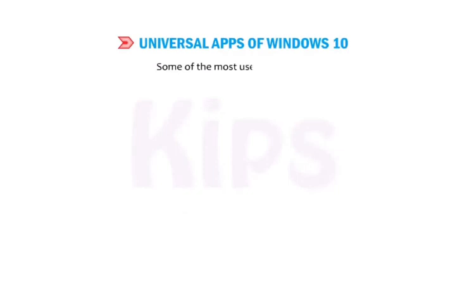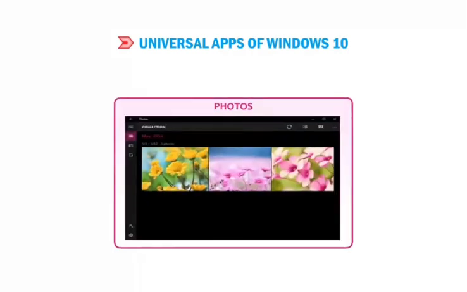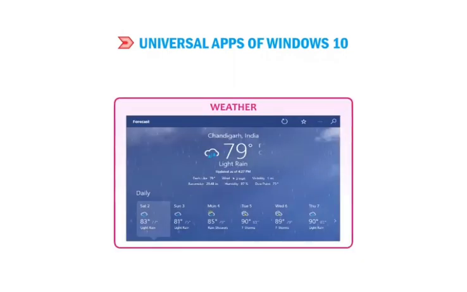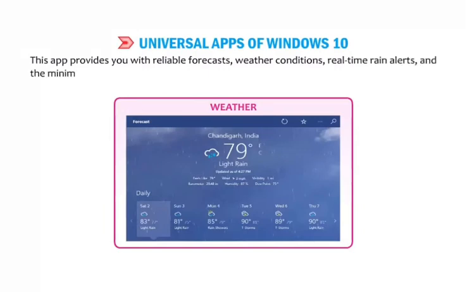Some of the most useful apps are Photos. The Photos app collects and organizes all your photos and videos from your PC and other devices at one place. Weather. This app provides you with reliable forecast, weather conditions, real-time rain alerts, and the minimum or maximum temperature of your favorite locations at a glance.